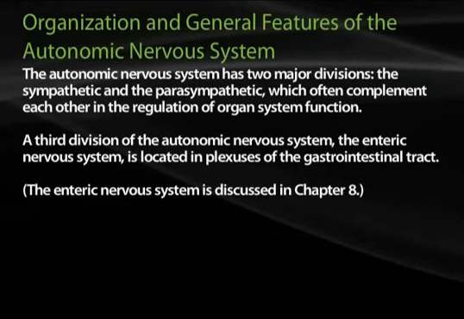Organization and general features of the autonomic nervous system. The autonomic nervous system has two major divisions, the sympathetic and the parasympathetic, which often complement each other in the regulation of organ function. A third division of the autonomic nervous system, the enteric nervous system, is located in a series of plexi within the gastrointestinal tract. The enteric nervous system will be discussed within the context of the GI tract in Chapter 8.